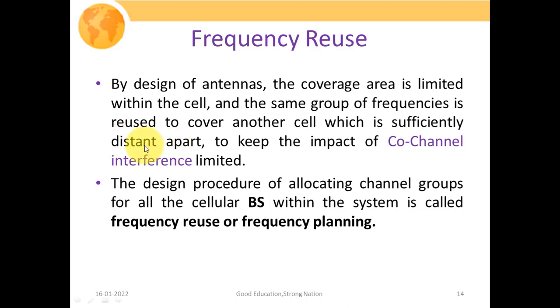So we are exploiting this and reusing the same frequency bands after certain distances, so that the impact of co-channel interference is limited, or we could avoid the interference effect. The design procedure of allocating channel groups for all the cellular base stations within the system is called frequency reuse or frequency planning.